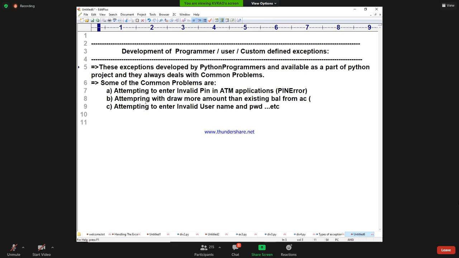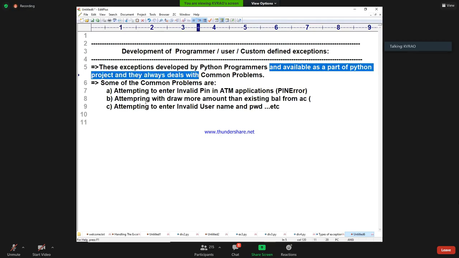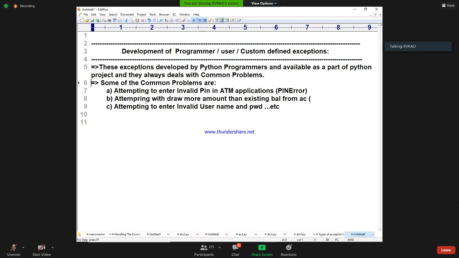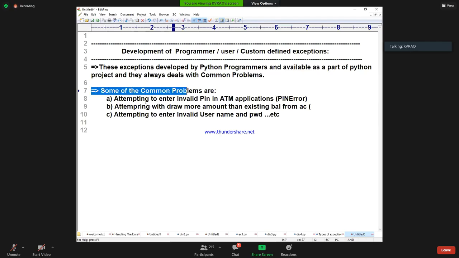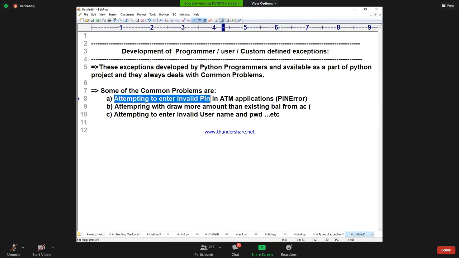These exceptions are developed by Python programmers, are available as a part of the Python project, and always deal with common problems. Sir, what is the common problem? Some of the common problems are attempting to enter an invalid pin. Invalid pin is nothing but a wrong pin. Wrong pin is nothing but an exception. The exception needs to be generated. What does the exception need to create? Tell me, all of you.